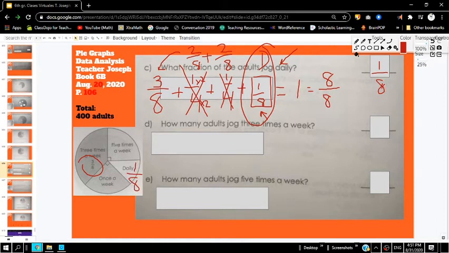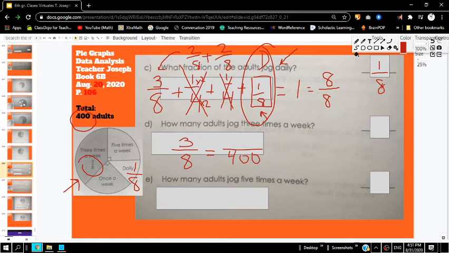All right, so how many adults jog 3 times a week? Well, that's 3/8, right? But we need to figure out the quantity. Now we know that there's 400 adults total. So if 3/8 is the fraction that represents the quantity, and the total equals 400, I can equate 3/8 to some number over 400.